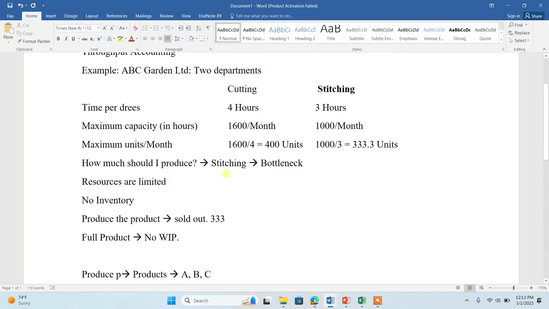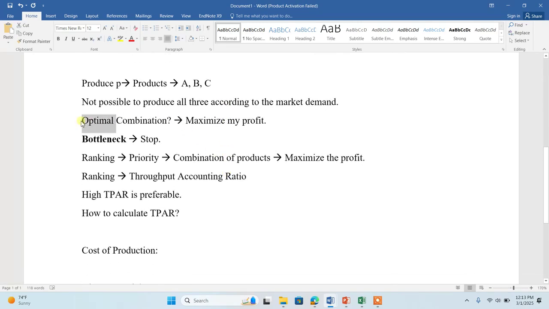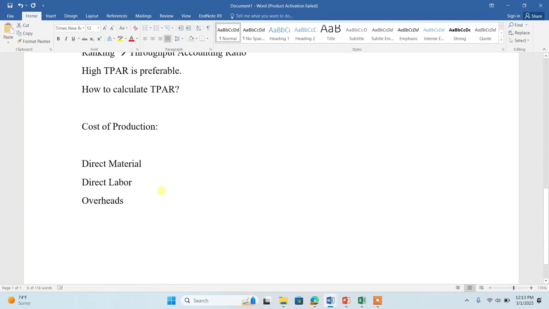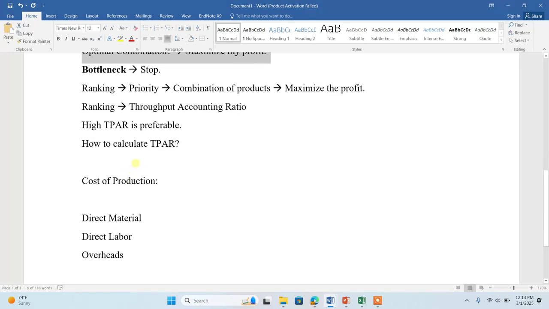To reach the point where we can get the optimal combination and maximize the profit, we need to calculate the throughput accounting ratio. And for the throughput accounting ratio, we first need to calculate the throughput return.